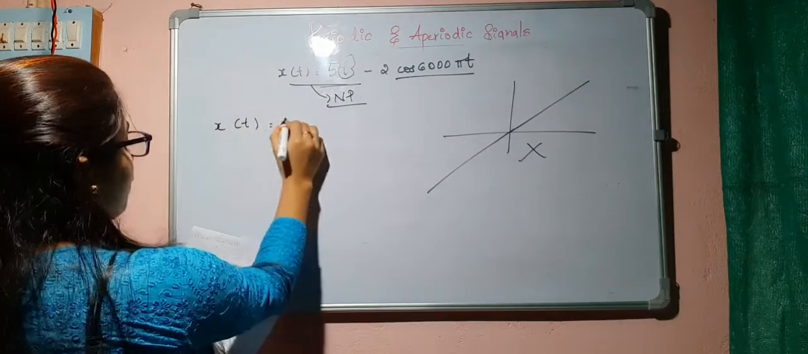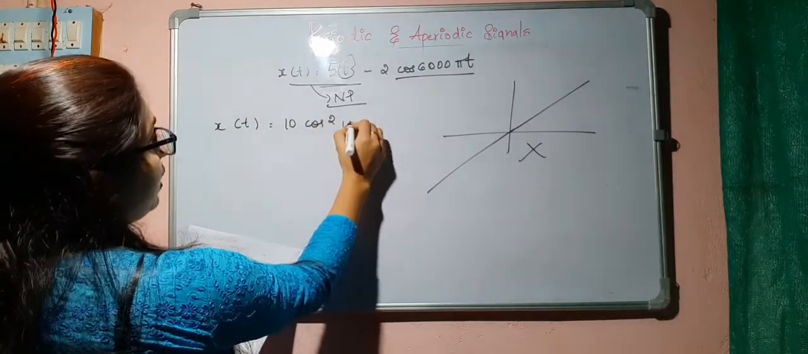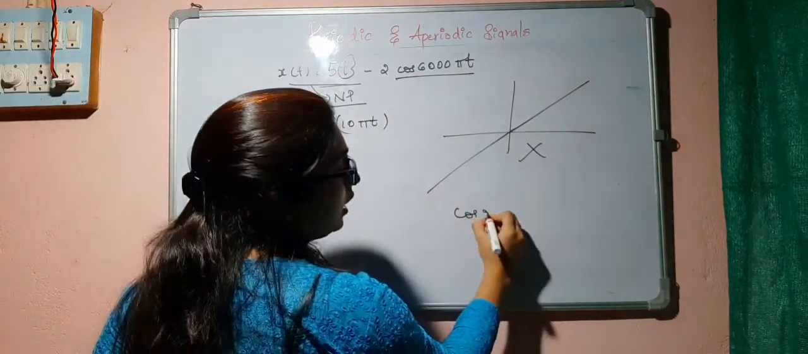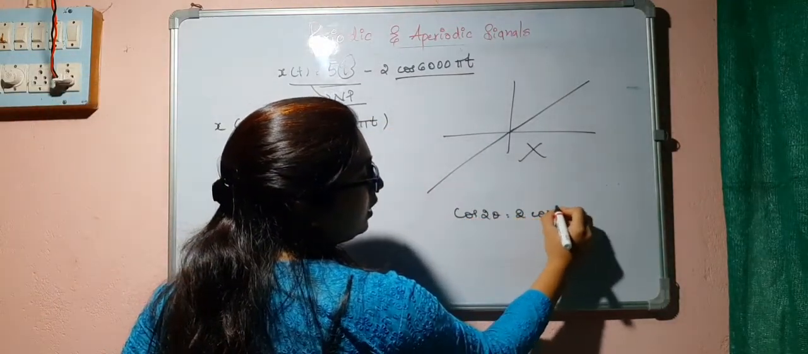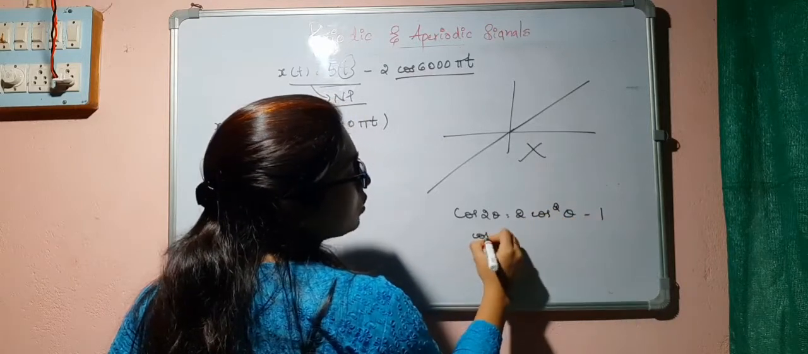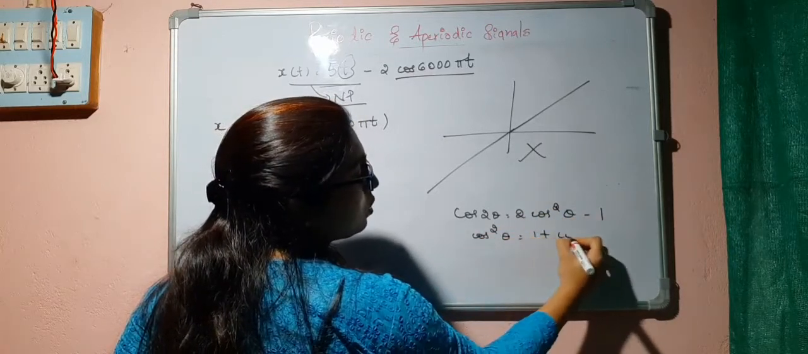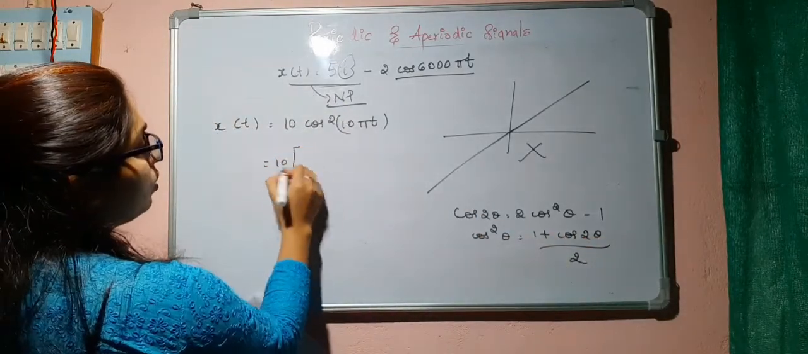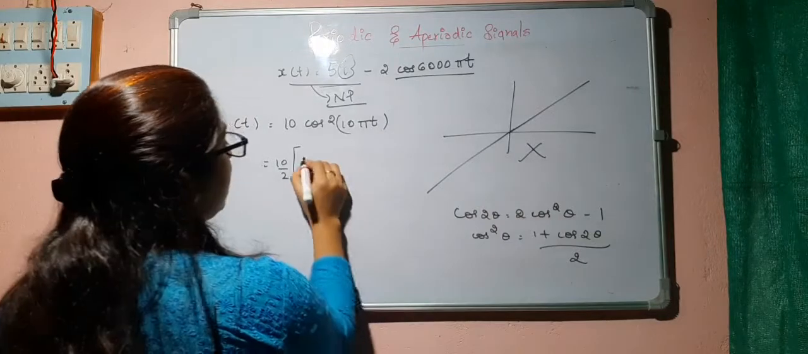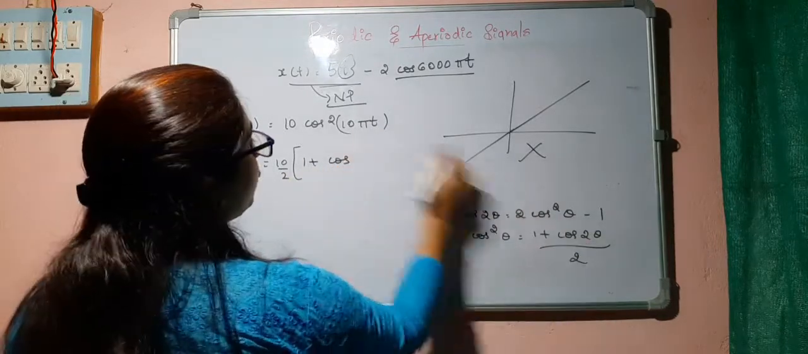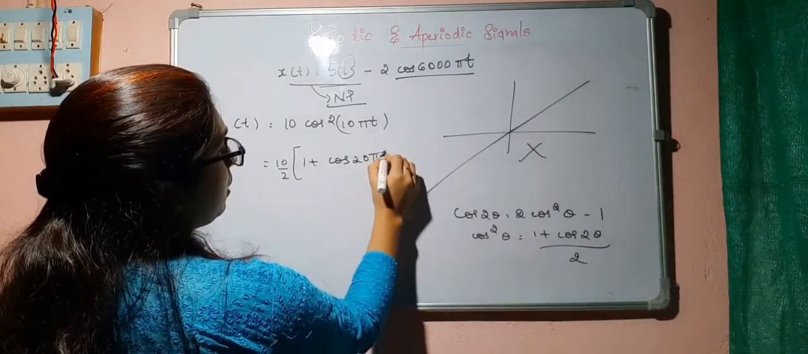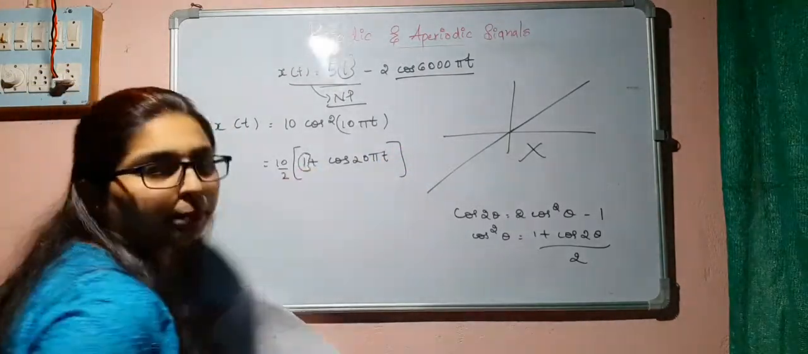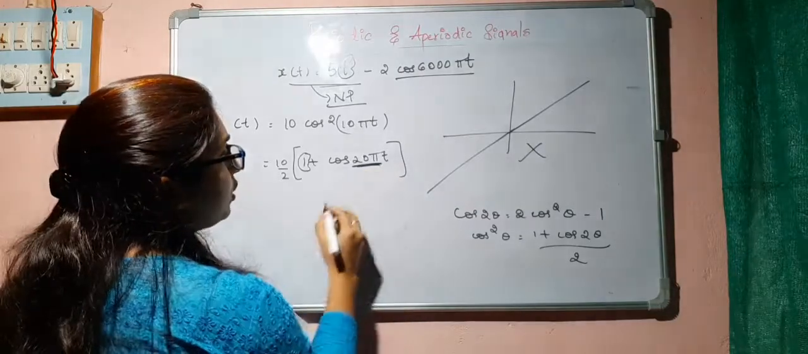Next question is x of t is equal to 10 cos square 10 pi t. Here we can use a formula: cos 2 theta is equal to 2 cos square theta minus 1. So cos square theta is equal to (1 plus cos 2 theta) divided by 2. So here it is 1 plus cos of 2 into this one, this is 20 pi t. We know that this DC term doesn't affect the periodicity. So we are going for this only.